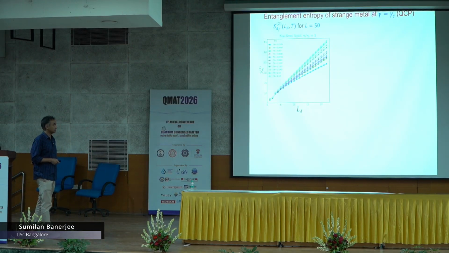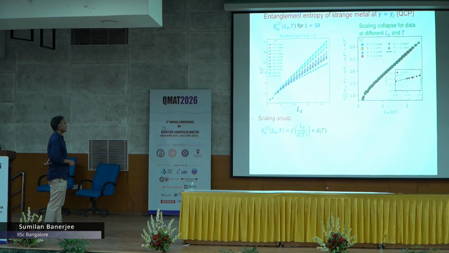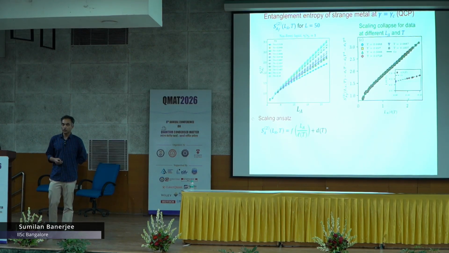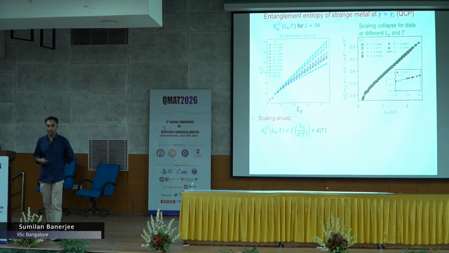So, let me discuss the result of this. What I am showing here is the fermionic subsystem entanglement entropy as a function of subsystem size at different temperatures, starting from higher temperature to lower temperature. You see that there is different behavior. At very high temperature it looks linear, it is basically like entropy, and as you go to lower temperature you start seeing this entanglement contribution. Now it turns out that there is a kind of universal scaling answer. You can collapse all the curves at different temperatures and different subsystem sizes, for a fixed system size L, into a single universal curve.